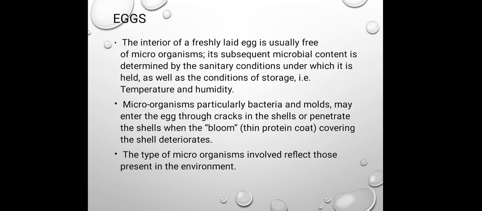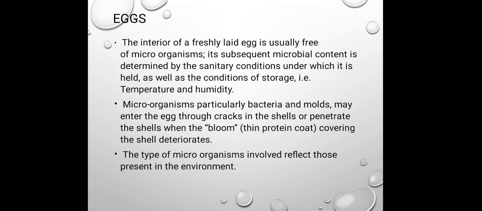The next type of food material is eggs. Majorly the interior of a freshly laid egg is usually free from any type of microorganism. Its subsequent microbial content is determined by the sanitary conditions under which we hold the eggs, as well as the conditions of storage.